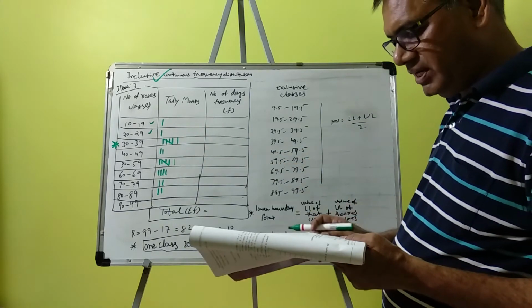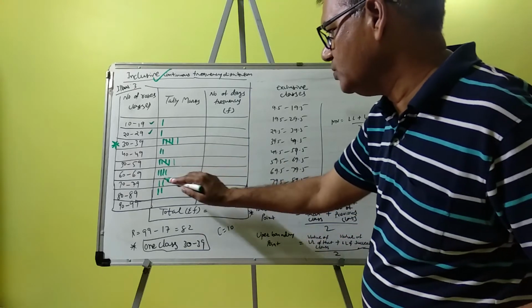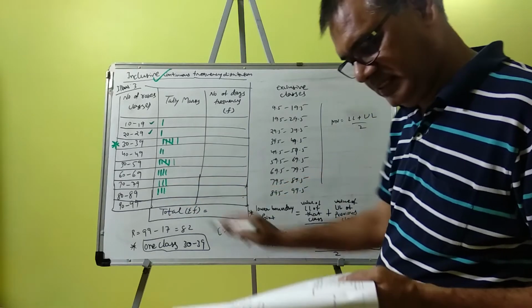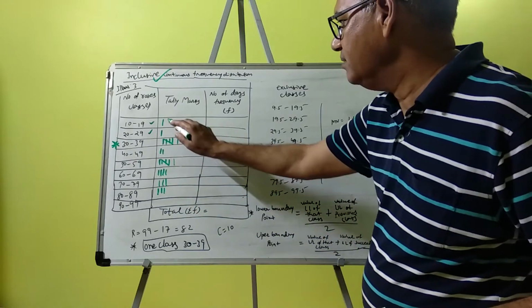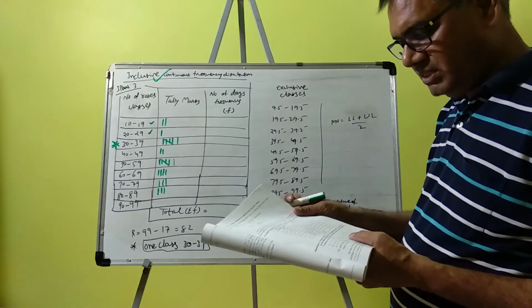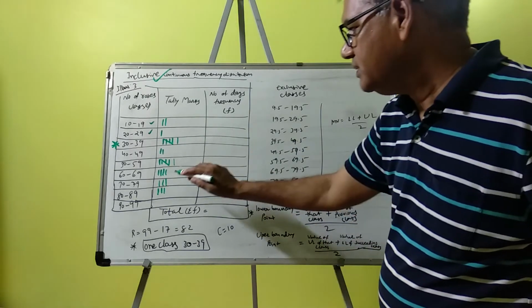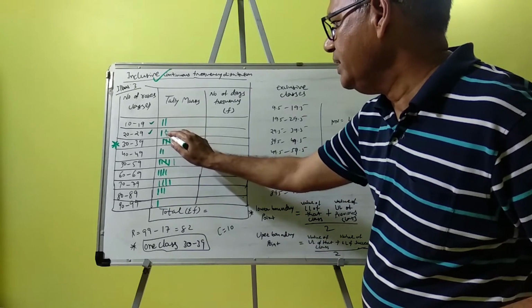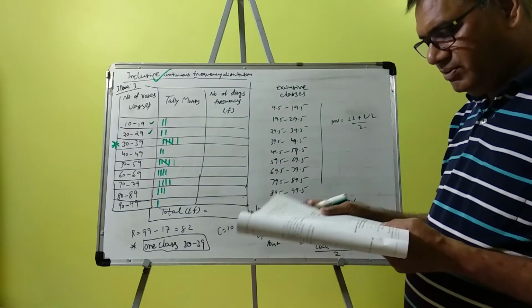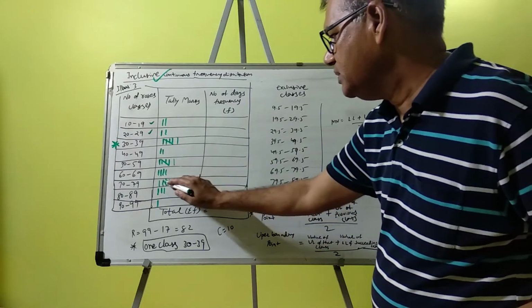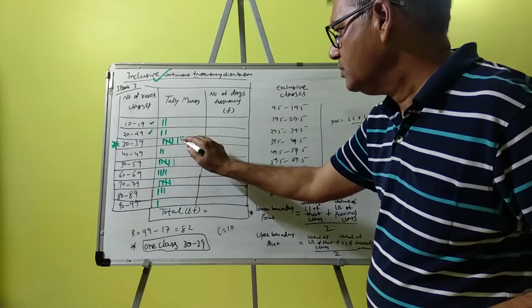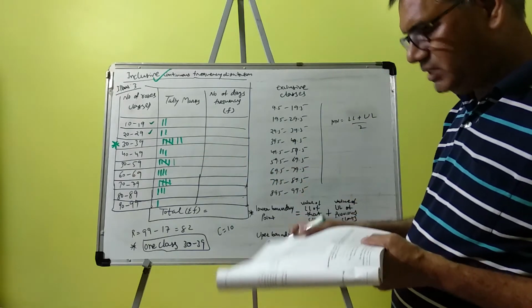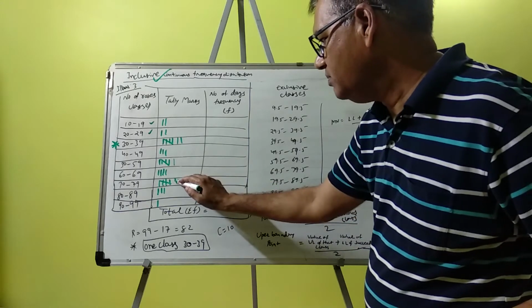Now 71, 84, 18: 71 will come here, 84 will come here, and 18 in the first class. 75, 94, 28. 74, 34, 47. 76, 24, 52.